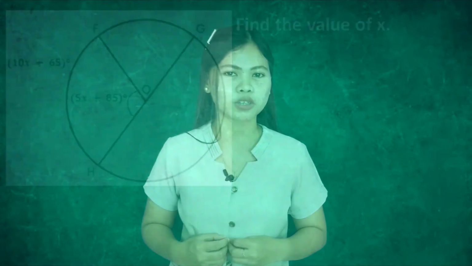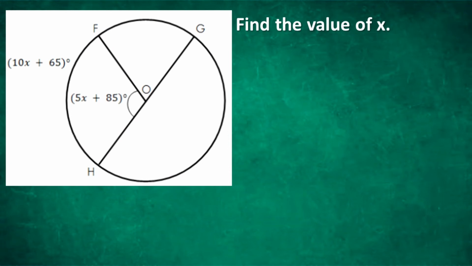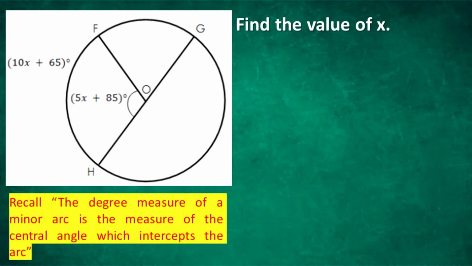Illustrative example number 2. Find the value of x. Recall that the degree measure of a minor arc is the measure of the central angle which intercepts the arc.